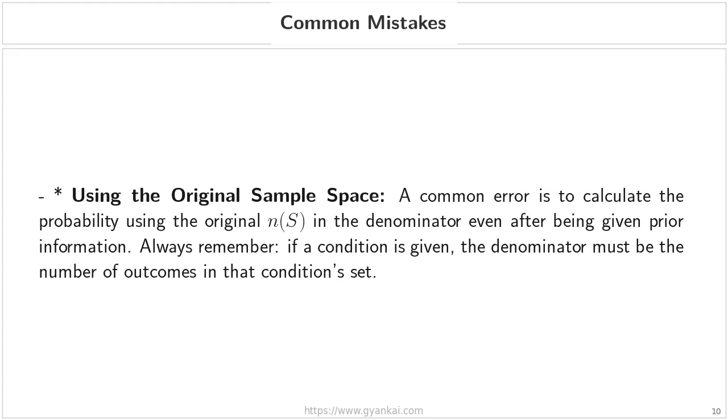Common mistakes. First, watch out for the temptation to use the original sample space. A very common mistake is to calculate your probability using the total number of outcomes in the original sample space, which we call N of S, in the denominator, even after you have been given specific prior information. I want you to remember this rule. The moment a condition is given to you, your universe has changed. Therefore, your denominator must be the number of outcomes specifically within that new, restricted set.